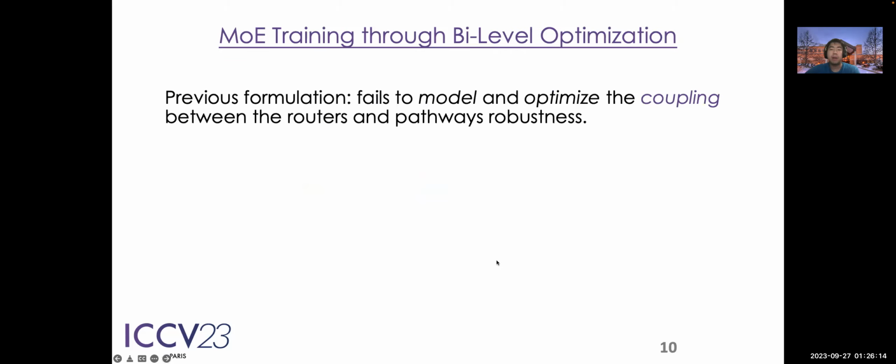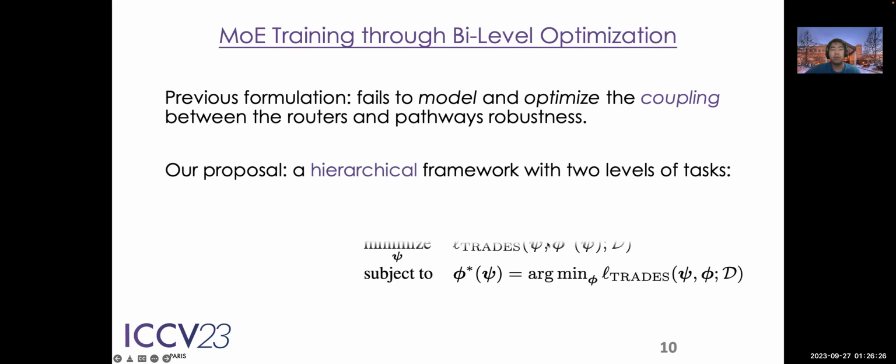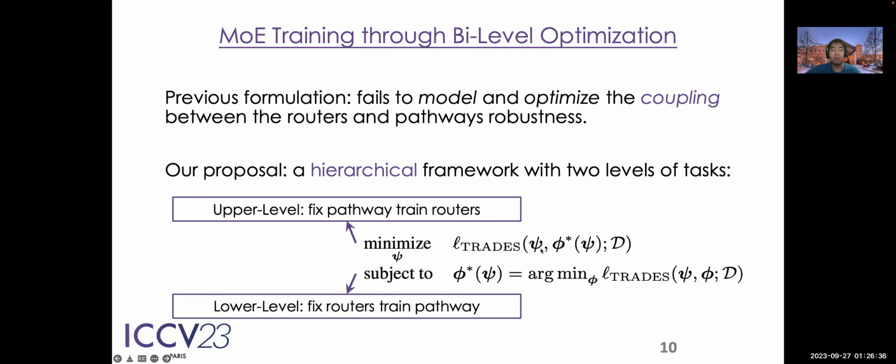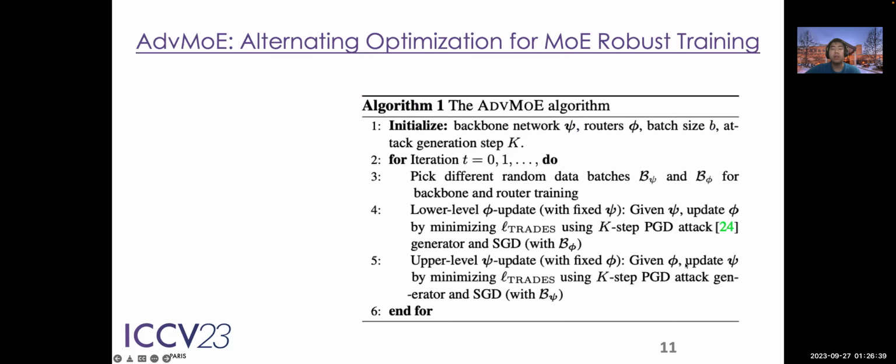And this inspires us to look back to the current AT design for MOE, and we find that such a formulation fails at modeling and optimizing the coupling effect between the routers and pathways. Therefore, we advance this formulation to a bi-level optimization problem with a hierarchical structure, including an upper-level problem to train routers and a lower-level problem to train pathways. Usually, it is not easy to solve a bi-level optimization problem. However, here we found that alternating optimization works very well, and it is a very simple idea.